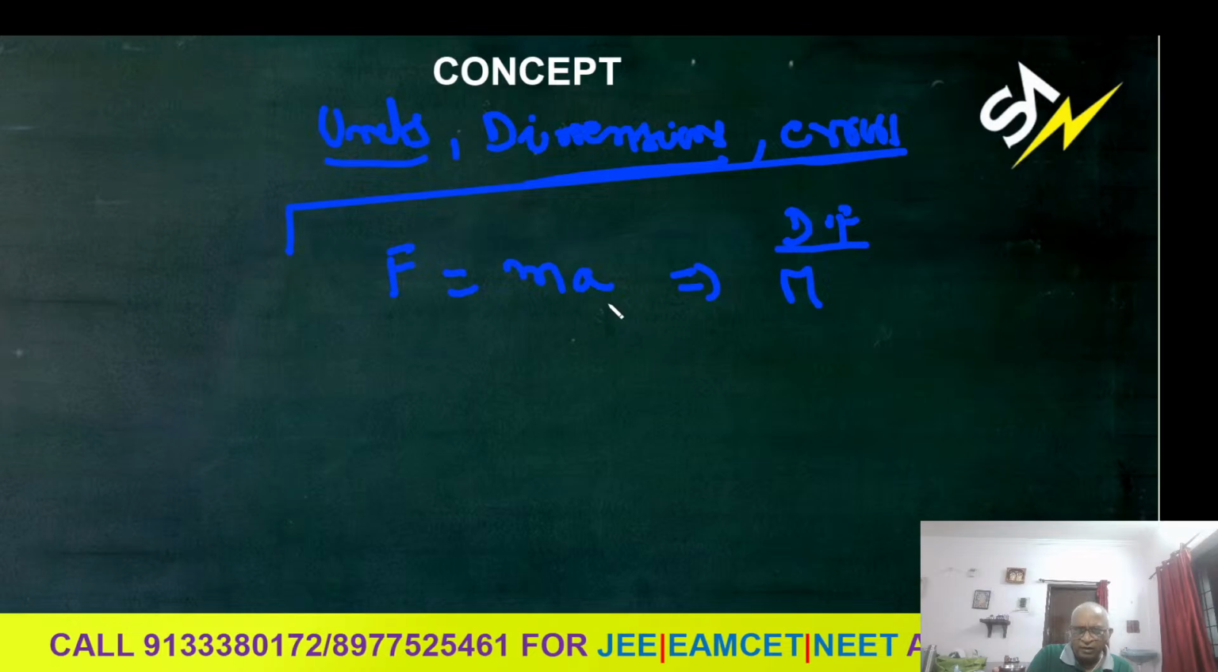Acceleration is change in velocity by time. Again, velocity is length by time. Therefore, you get L by t square, that is L t to the power of minus 2. So the dimension formula is M to the power 1, L to the power 1, t to the power minus 2. You have to remember force.